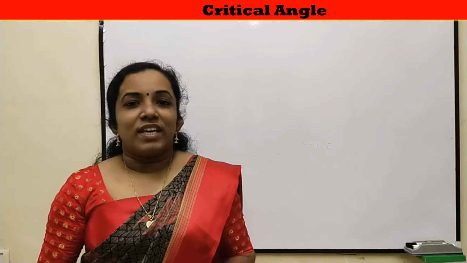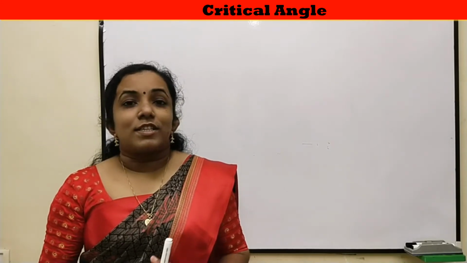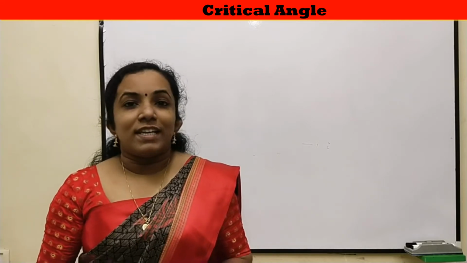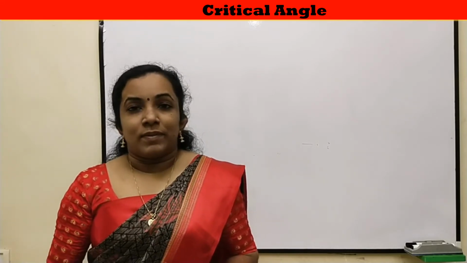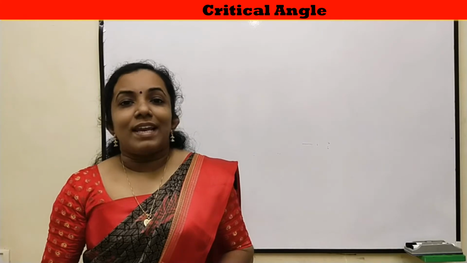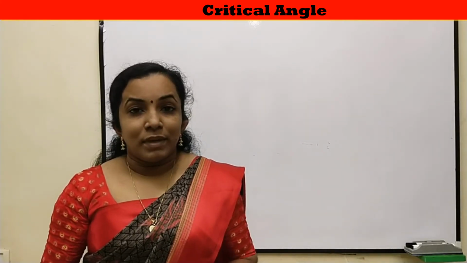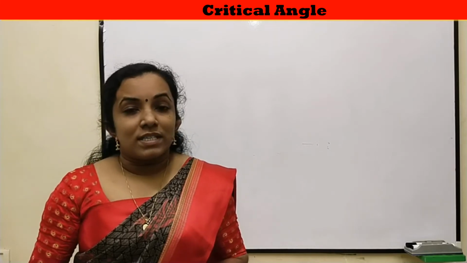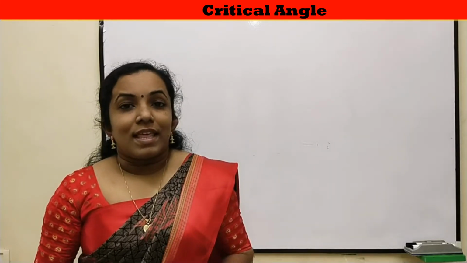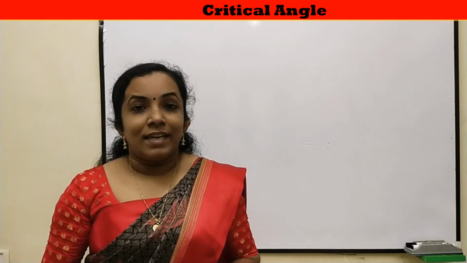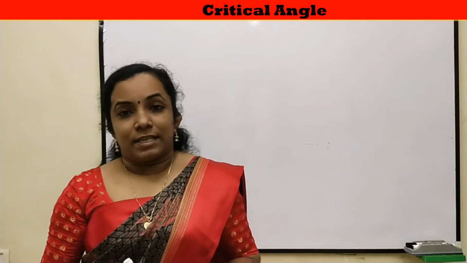Children, today we are moving to the next topic, that is critical angle and total internal reflection. As you all know, when a light ray travels from rarer to denser medium, it bends towards the normal. Hence, the angle of incidence will be greater than angle of refraction.